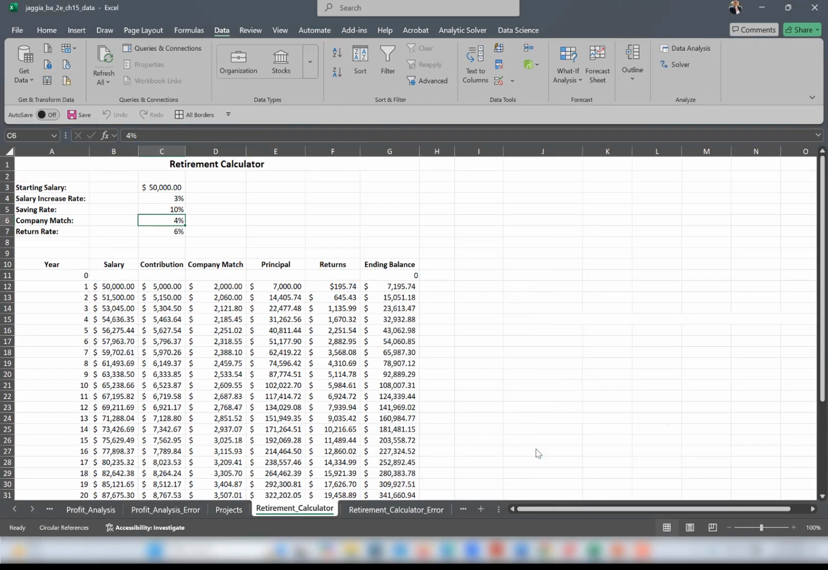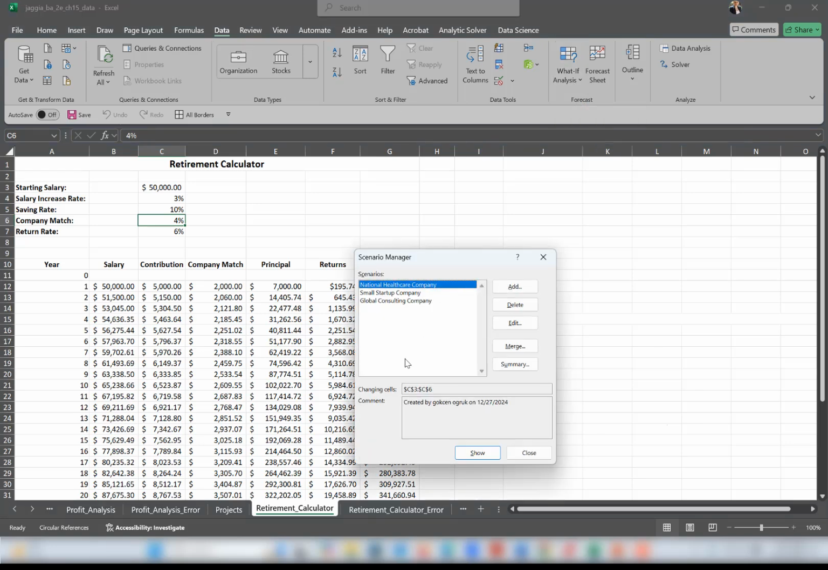To view the scenarios that you have created, you can go again to Data, What If Analysis, and click on Scenario Manager. In the Scenarios list box, select the name of the scenario you want to see and click Show. The input values associated with the scenario will appear in the respective changing cells, and the calculated output values change based on the input values. As you see, the salary becomes 60, salary increases 3%, 15, and so on. And the values have changed in the Excel file.